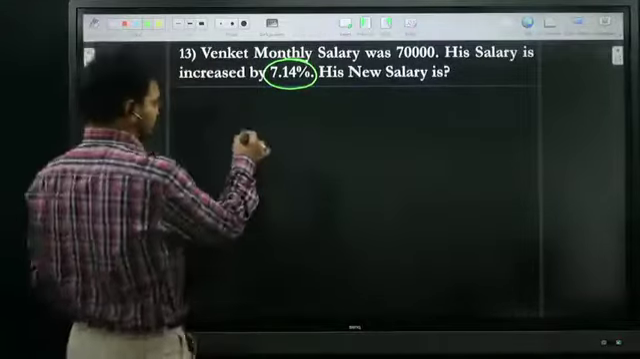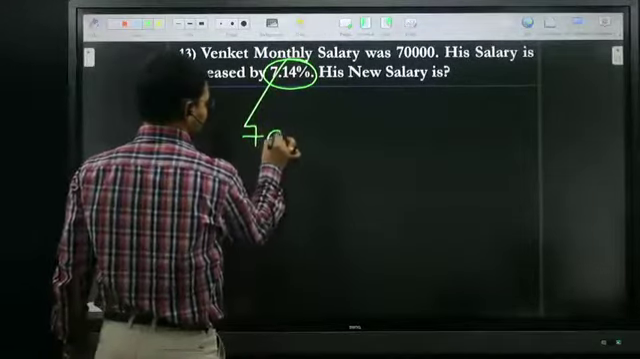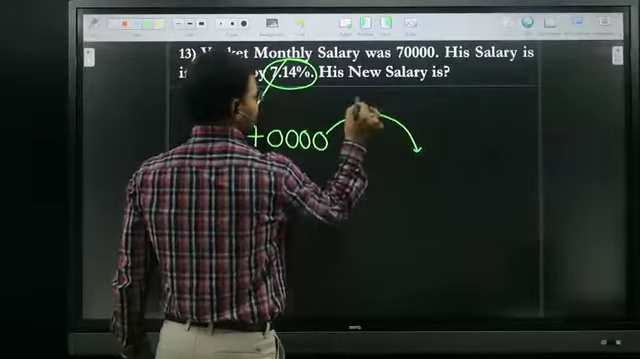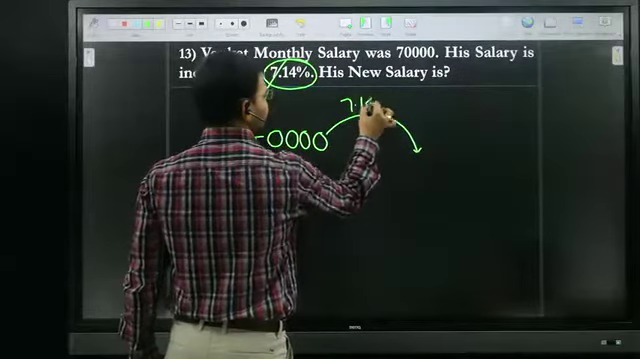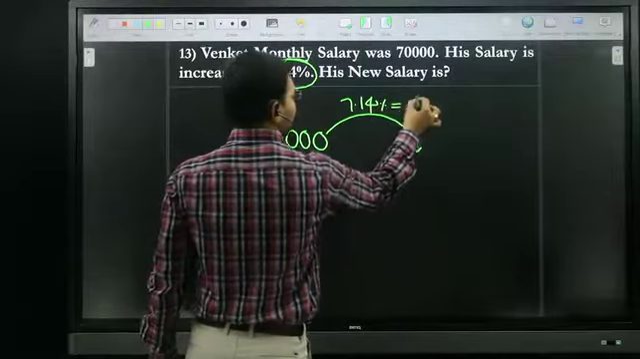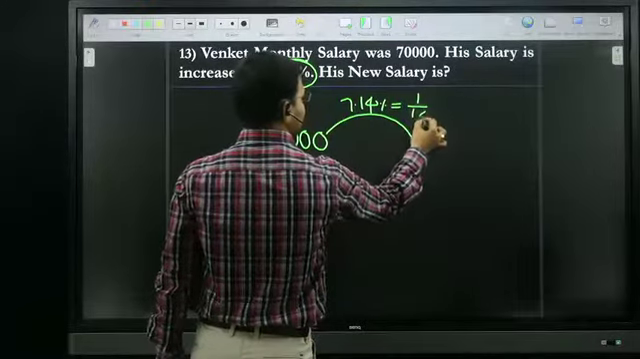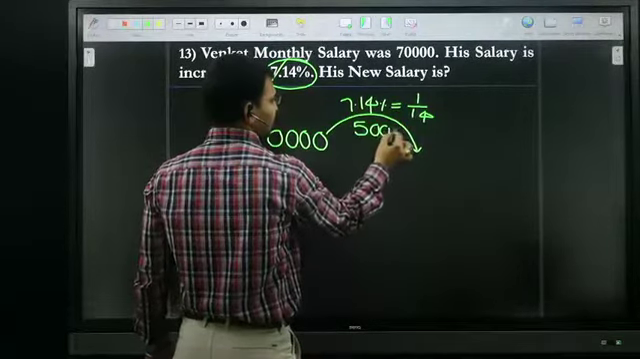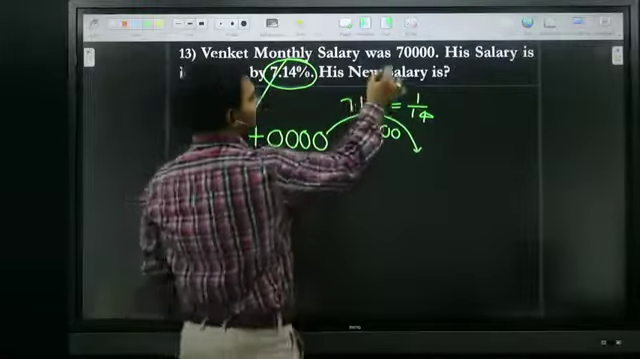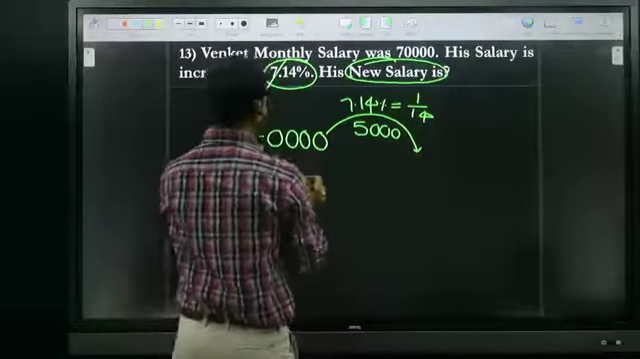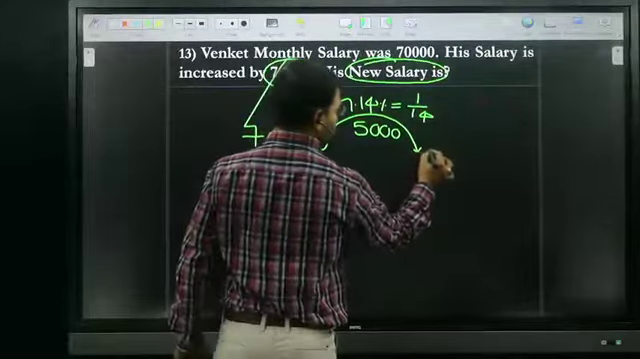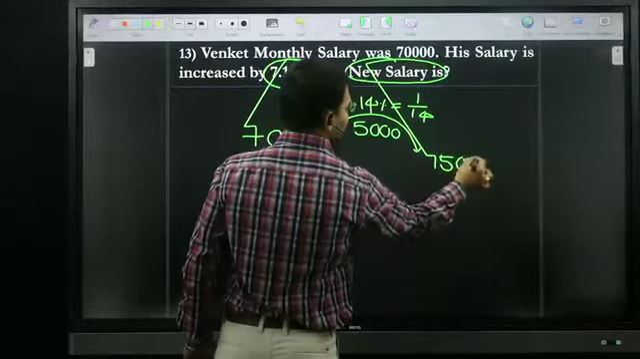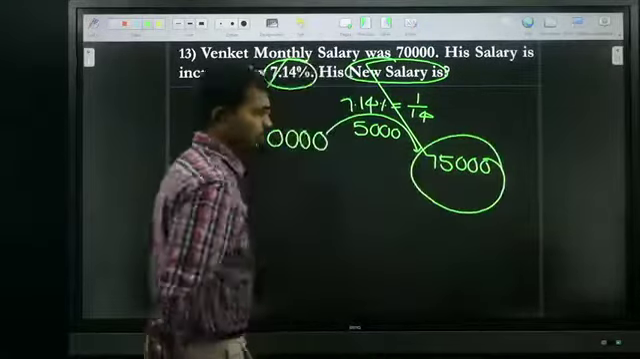Otherwise, just look at me here. Original salary is 70,000, 7.14% increases. 7.14% is nothing but 1 by 14 fraction. 1 by 14 of 70,000 is nothing but 5,000. This 5,000 is the increase in salary. But they're asking the new salary. So previous salary 70,000, increasing by 5,000. Therefore, new salary is 75,000. All of you okay?